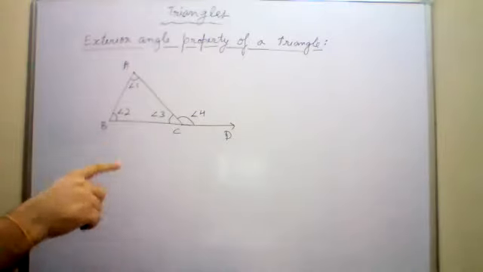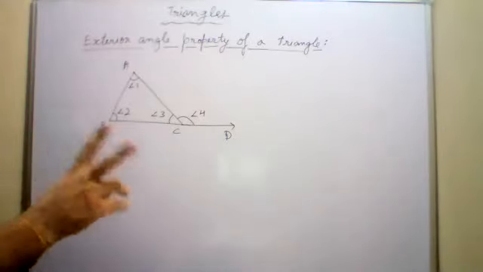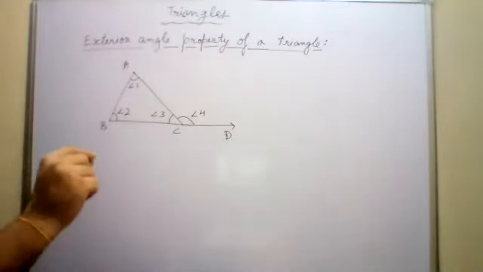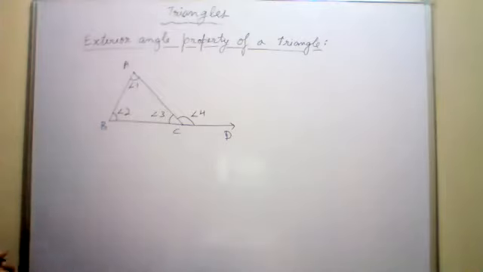So you have to see exterior angle property of the triangle, the second one. The statement written there, the theorem. You all can see the theorem. Can you all see the theorem? So this statement you have to write down.